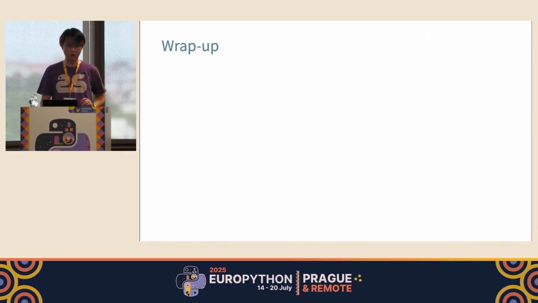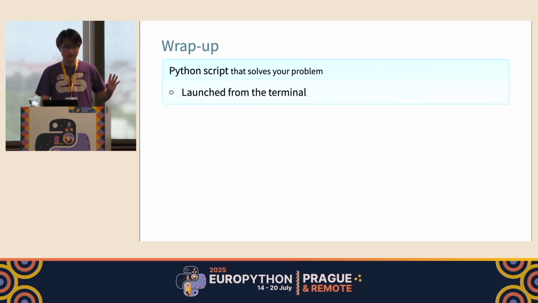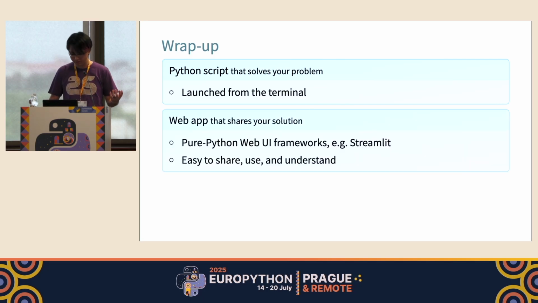So let me wrap up what we have been walking through in this talk. We have created a Python script to process some data at the very first phase. It was very great for our personal use, but it's a bit difficult to share with our non-tech colleagues. So we created a web application based on that script by using Streamlit, or you can choose any other family of web UI frameworks to get a similar outcome.